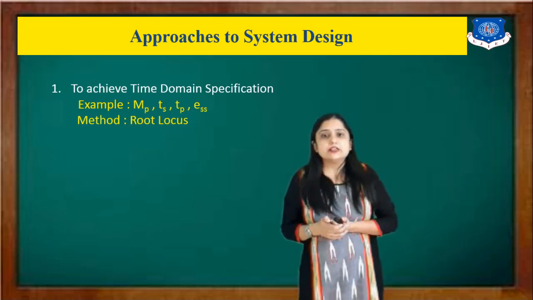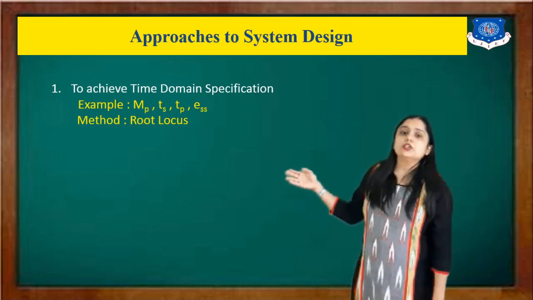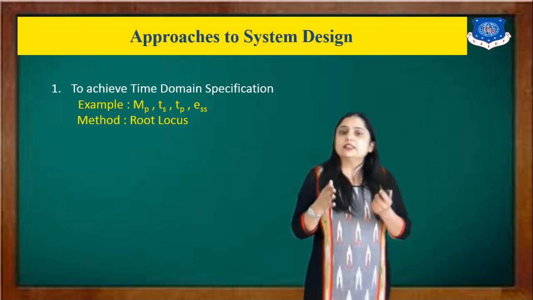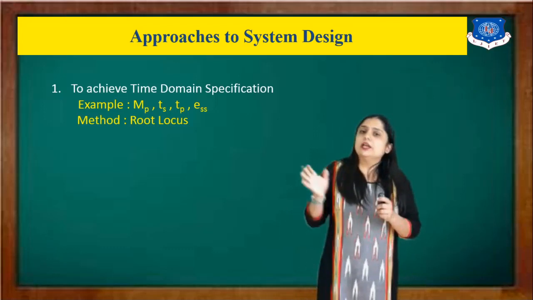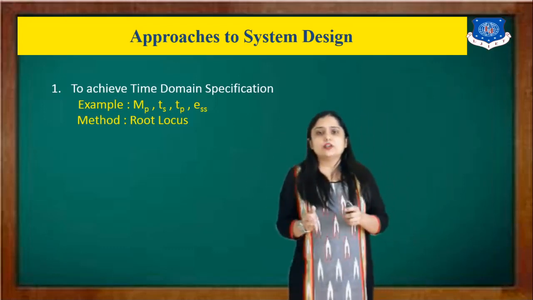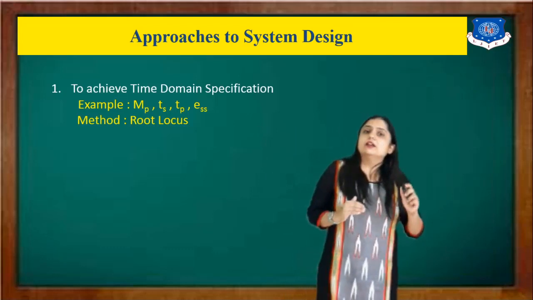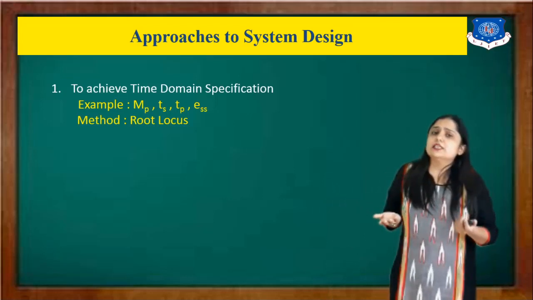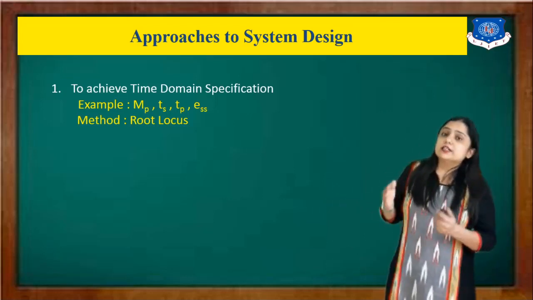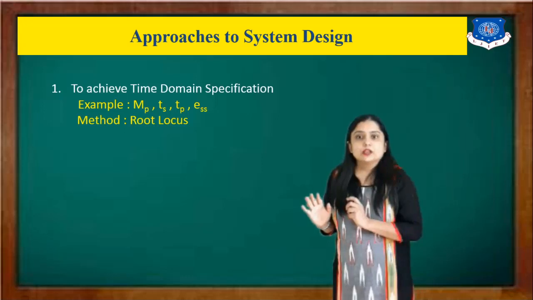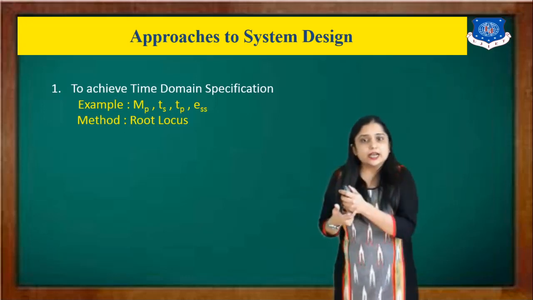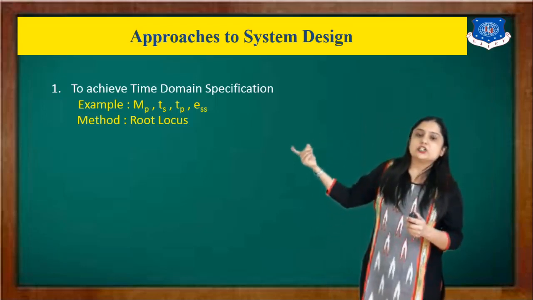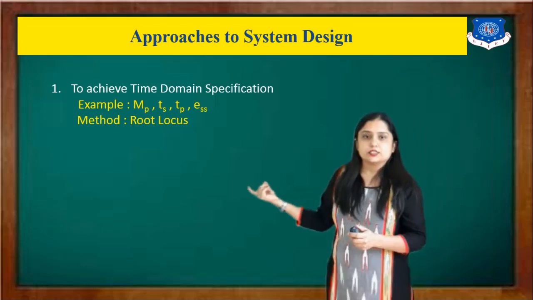Then which technique should we use? Definitely we will use the root locus. One example is given to you, in which it mentions the system transfer function G(s) equal to something. And now, to achieve a peak time equal to 0.5 second, or sometimes a settling time equal to 1 second, design a suitable compensator. Based on the question, you can easily identify that this question is from time domain specification. That's why I need to use the root locus.